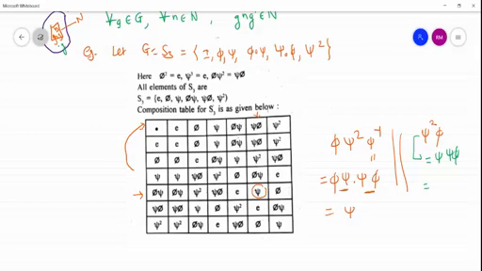Here we can do it in two ways. Make this bracket: psi composite psi phi. See the table, here psi is there and psi phi is here. So phi composite psi will be the answer.